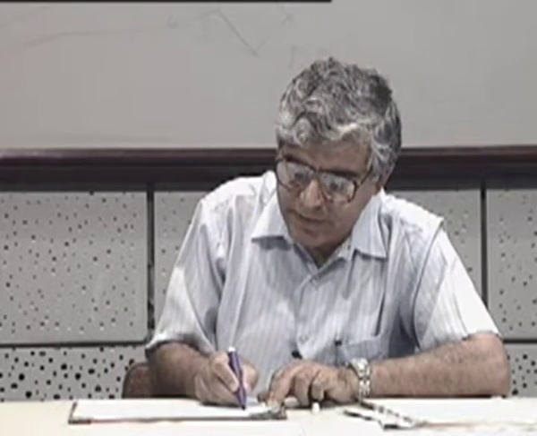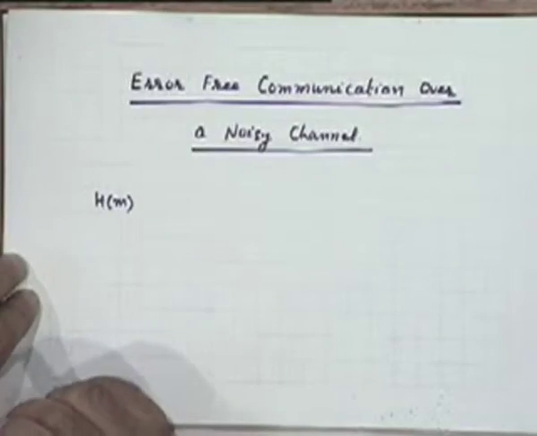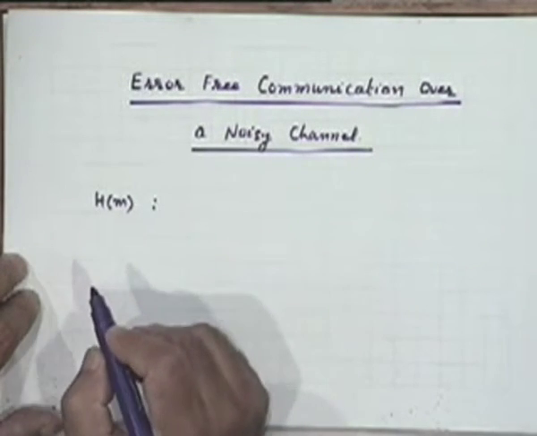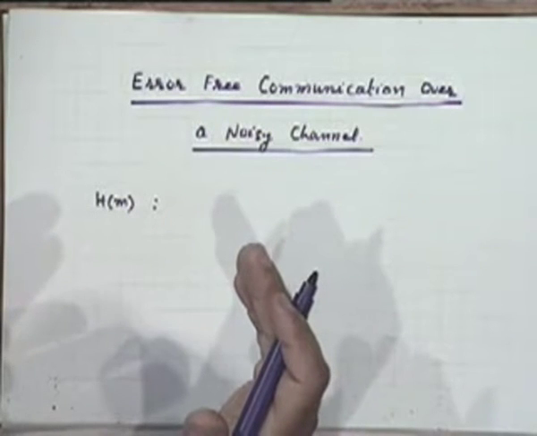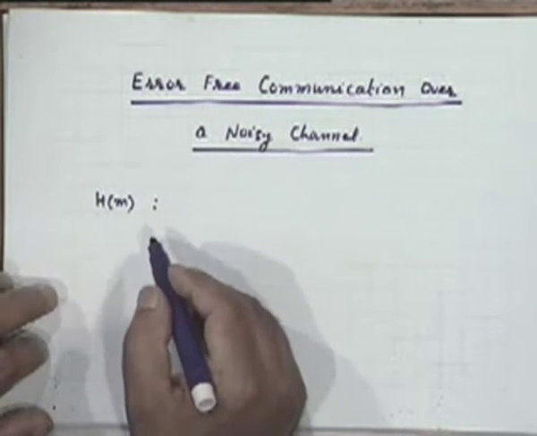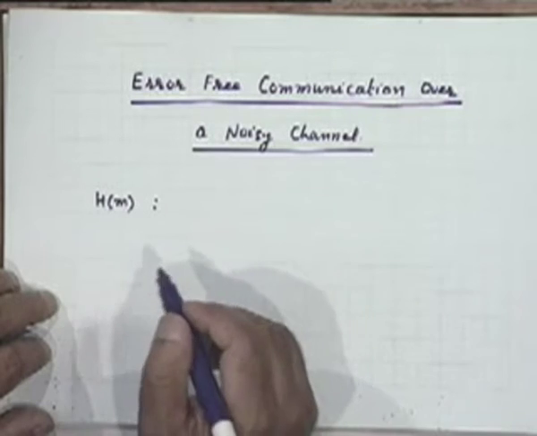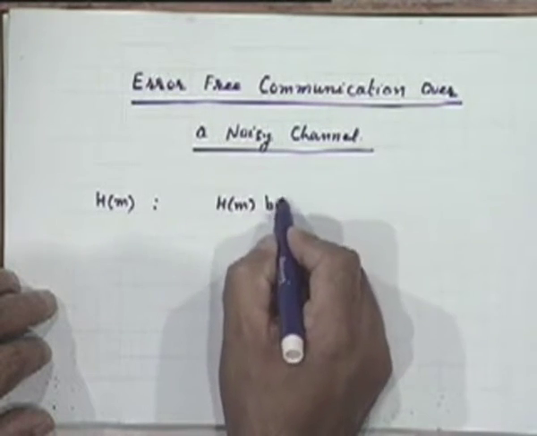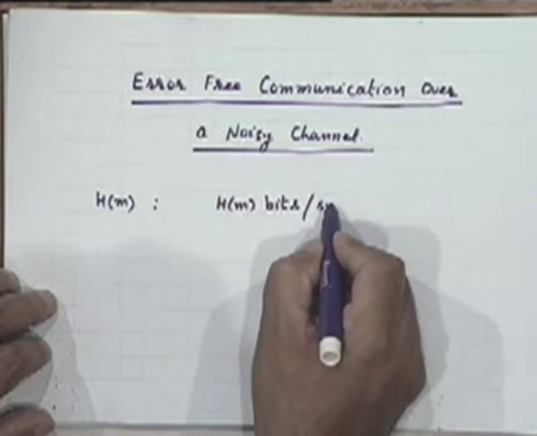See, what we have learnt till now in information theory is that if you have a source with entropy HM, by appropriate source coding procedures, we can encode it into a digital representation which requires on an average HM bits per message symbol, right?